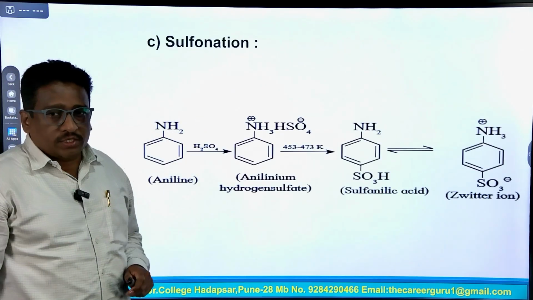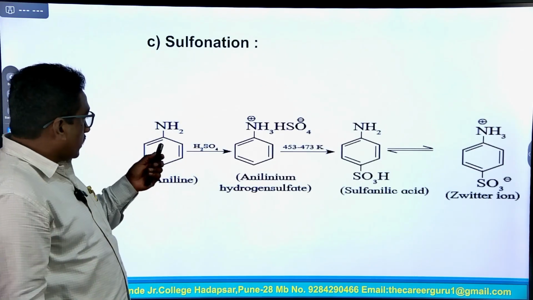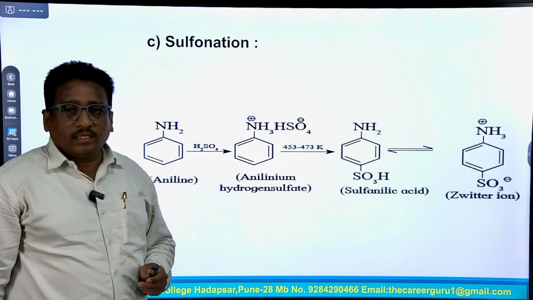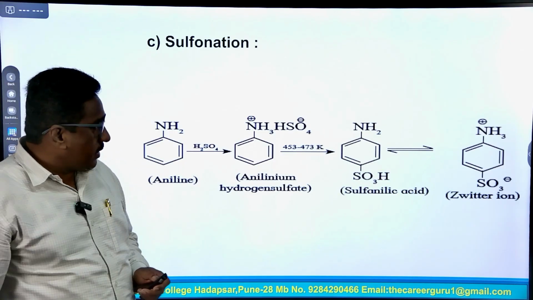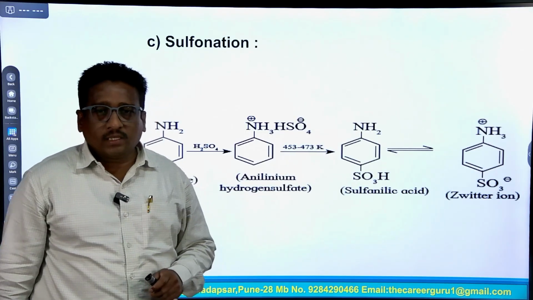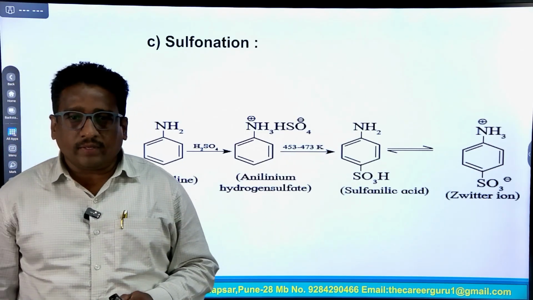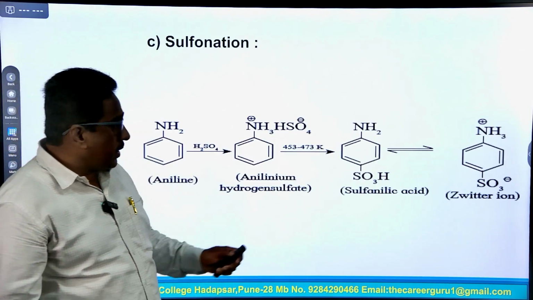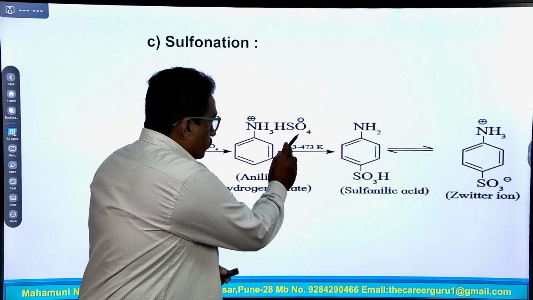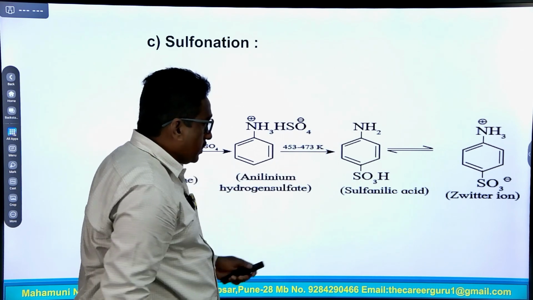In the sulfonation reaction, aniline reacts with sulfuric acid to form anilinium hydrogen sulfate, and this molecule on heating at 453 to 473 Kelvin gives sulfanilic acid. The SO3H group attaches to the para position.